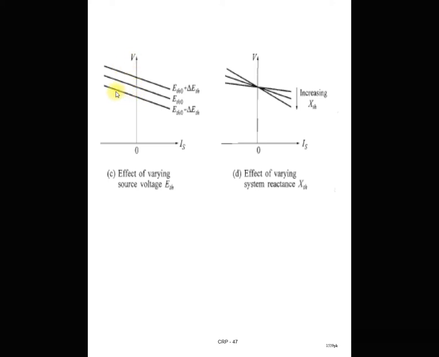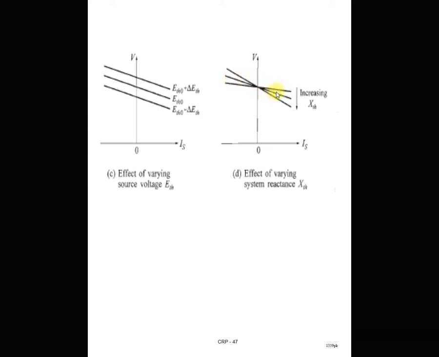So this is the effect of source voltage variation on the VI characteristic of the power system. Then this characteristic of the power system is affected by increasing the Thevenin's equivalent reactance. As the reactance is increasing, you can see that this characteristic goes more and more downwards. It means the slope is increasing. This is the first characteristic, where the reactance is very small.